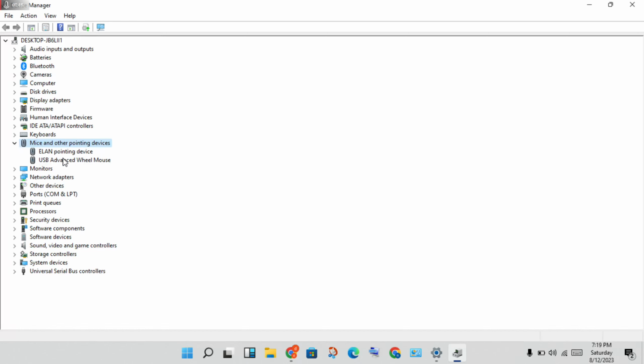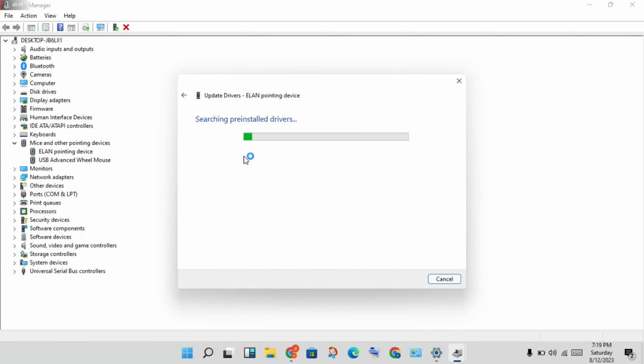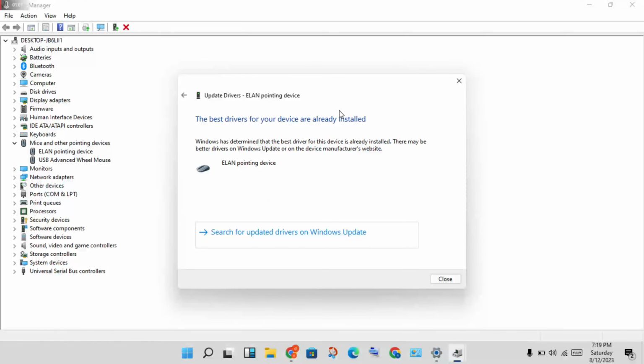You will click on the ELAN pointing device, then click update driver. You will first select it, okay. This is successful.